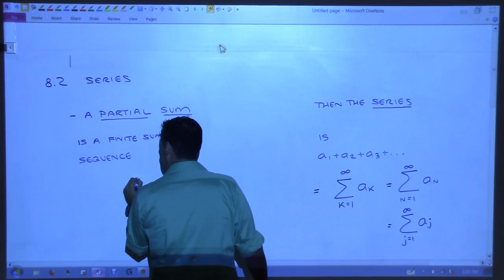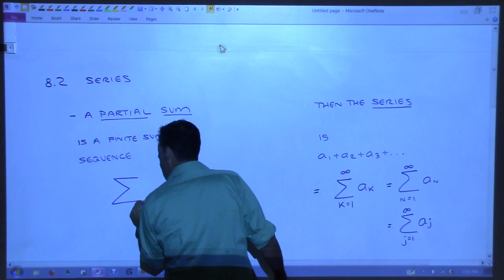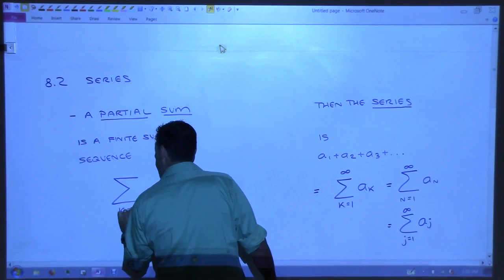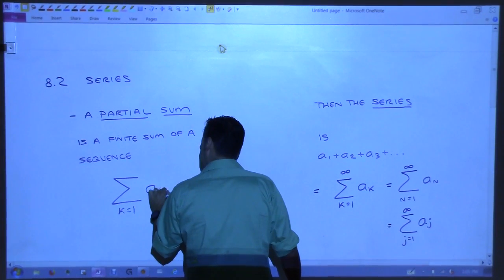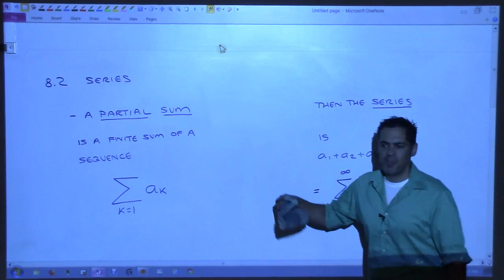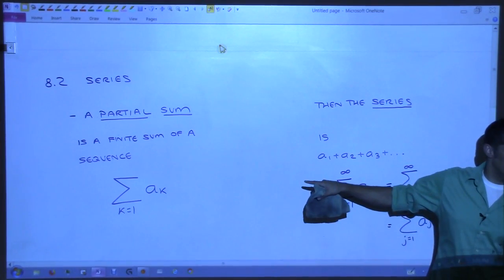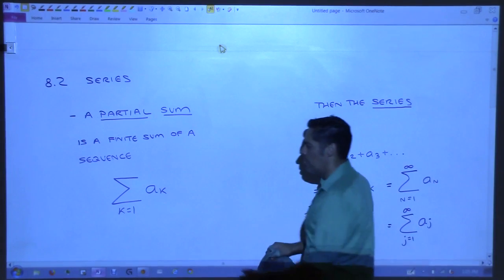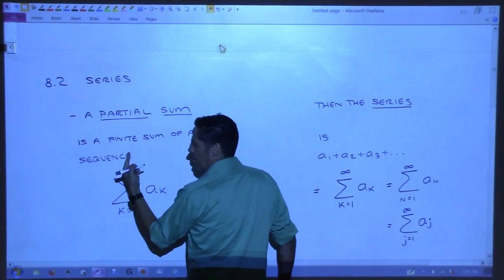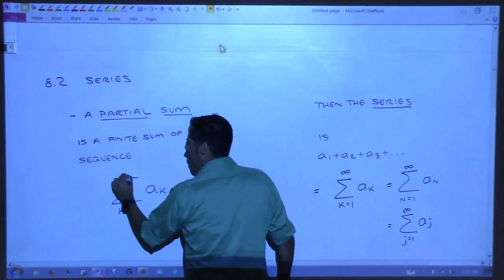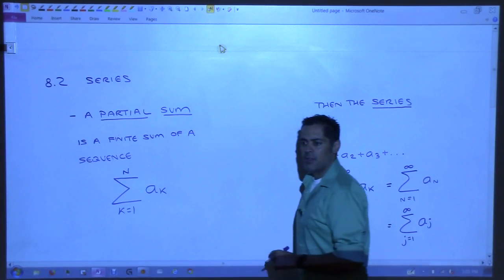For example, if I say I'm going to start my index at 1 of a sub k and stop somewhere, then I don't want to put infinity, right? So I'll put wherever I want to stop. I could put 10 here or maybe 100, but I'm going to put n. So it's going to stop at n.